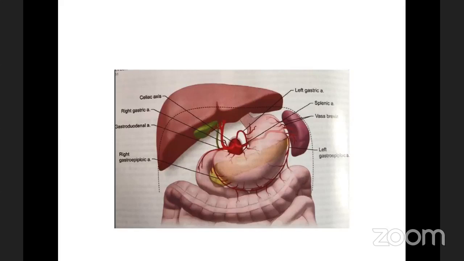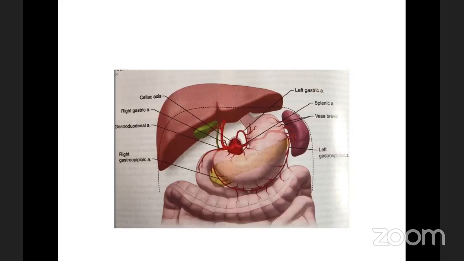Here, if you look at the celiac trunk, I think this is a very important thing. Not only the esophageal arterial anatomy, similarly the gastric arterial anatomy is very important for the surgeon. The left gastric artery takes off from the celiac trunk. It has a slightly bent, angulated course. It runs along the lesser curvature of the stomach, and before reaching the stomach proper, it divides and gives the entire blood supply along the distal and proximal lesser curvature of the stomach.